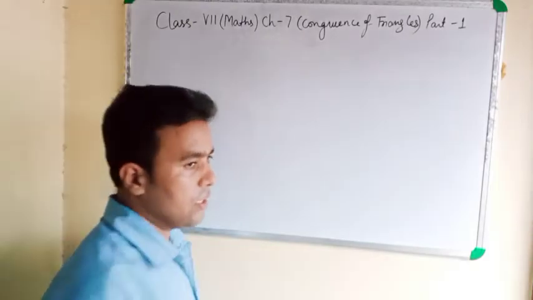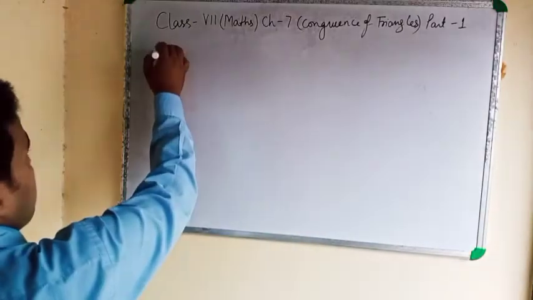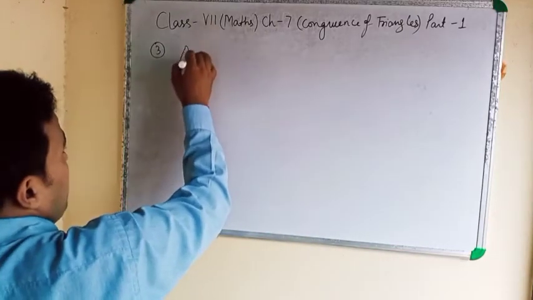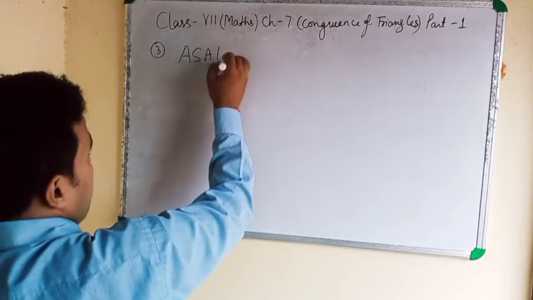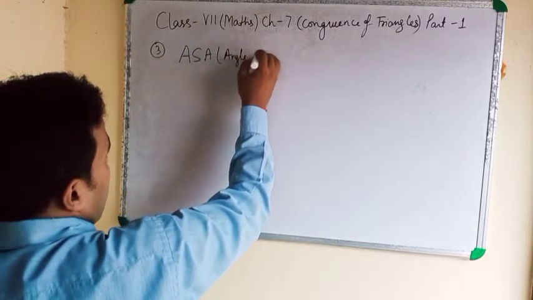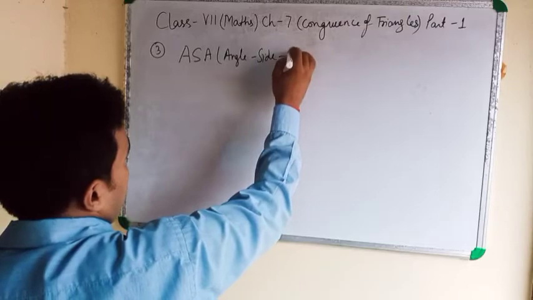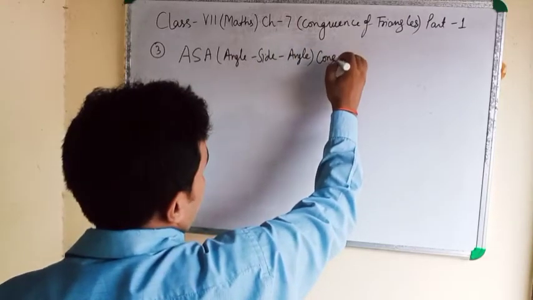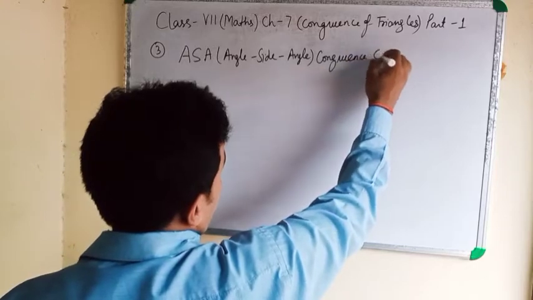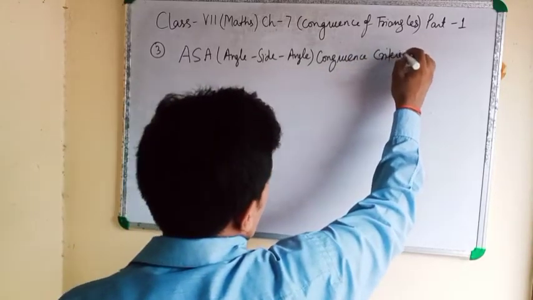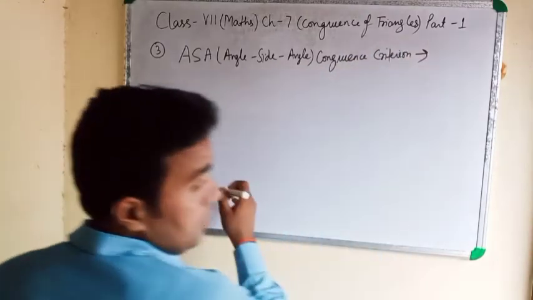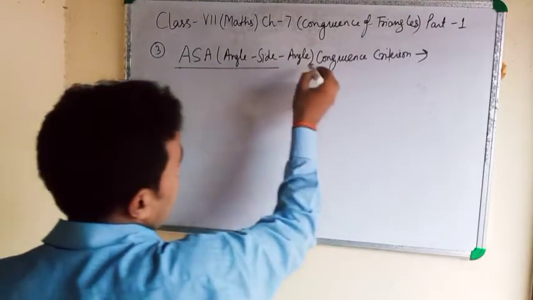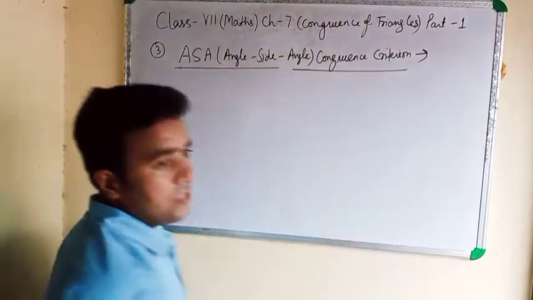Third one, ASA. ASA means angle side angle congruency criteria. Clear? Angle side angle congruency criteria.